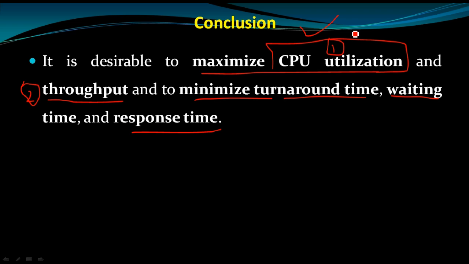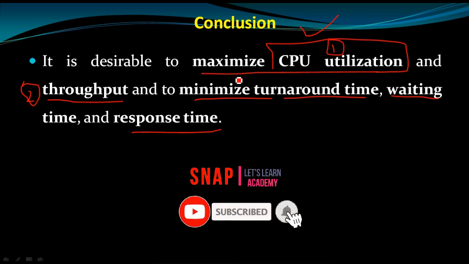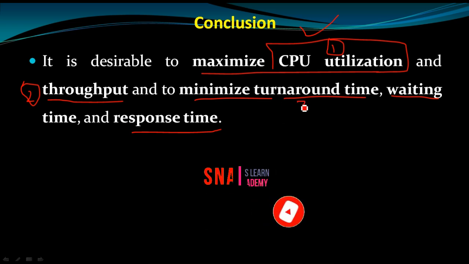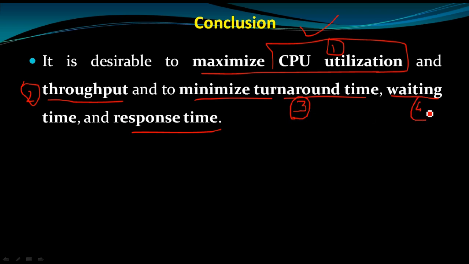So we maximize these two criteria and minimize the other three: turnaround time should be less, waiting time should be minimized, and response time should be minimized.